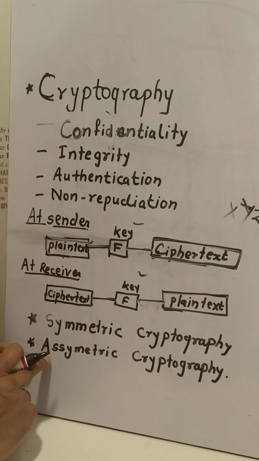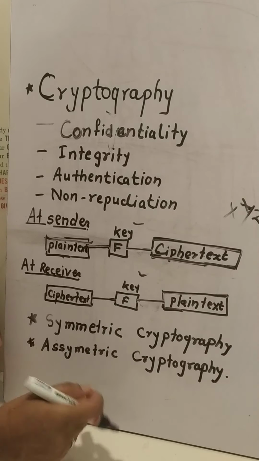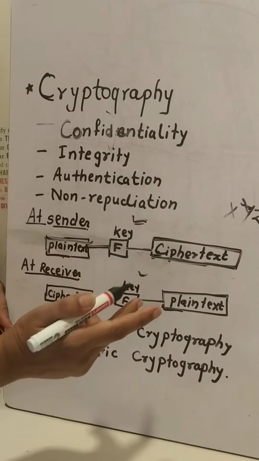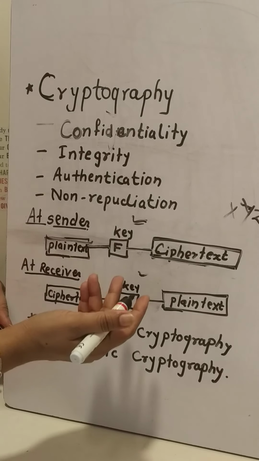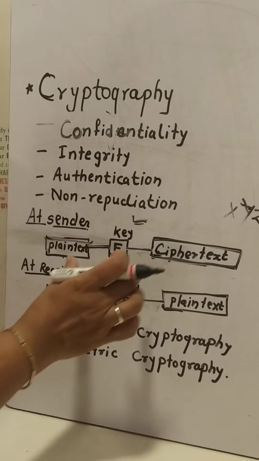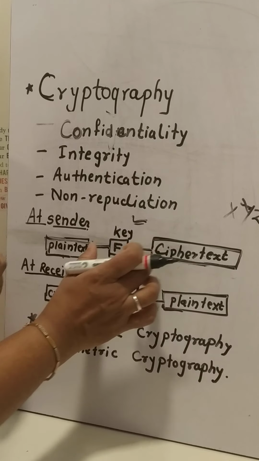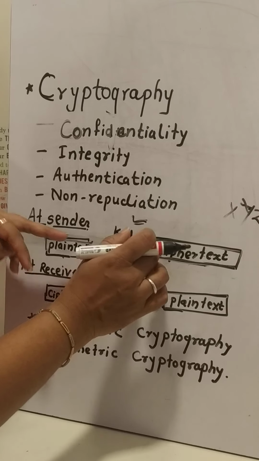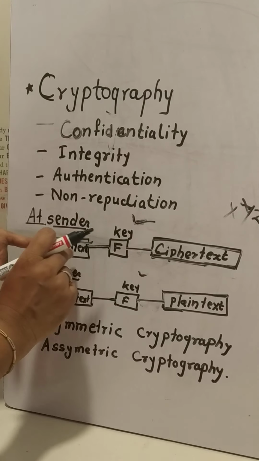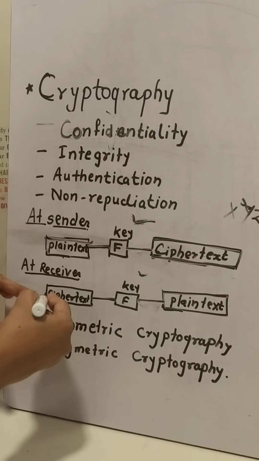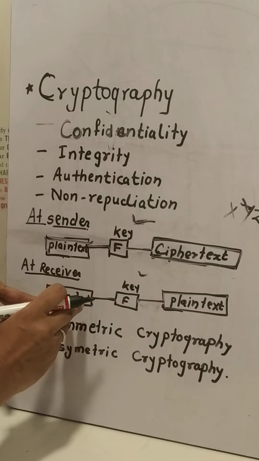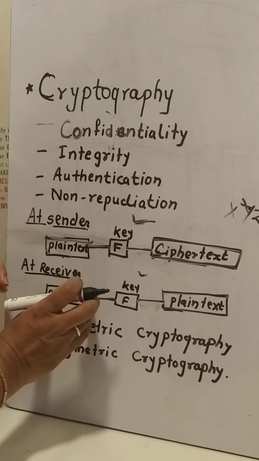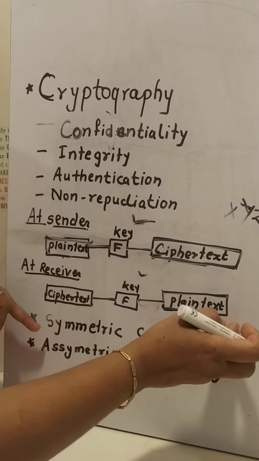Another one is asymmetric cryptography. In asymmetric cryptography, two keys are used: one is the public key and the other is the private key. A public key is used for encryption at the sender side, and it is public for all, and plain text is converted into ciphertext. But at the receiver end, the receiver has its secret key, and using the secret key, the ciphertext is converted again into plain text.